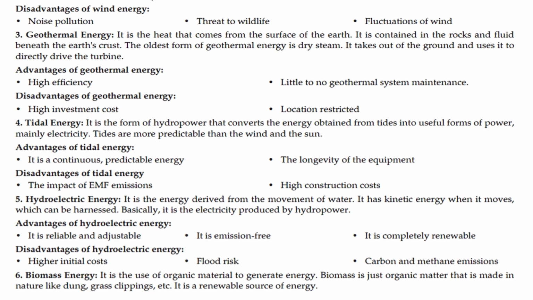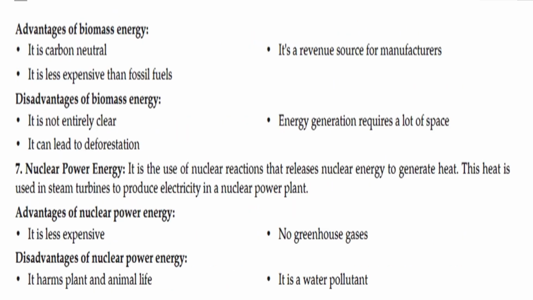Biomass energy: it is the use of organic material to generate energy. Biomass is just organic matter that is made in nature, like dung, grass clippings, etc. It is a renewable source of energy. Advantages of biomass energy: it is carbon neutral. It is a renewable source of manufacture. It is less expensive than fossil fuels. Disadvantages of biomass energy: it is not entirely clean. Energy generation requires a lot of space.